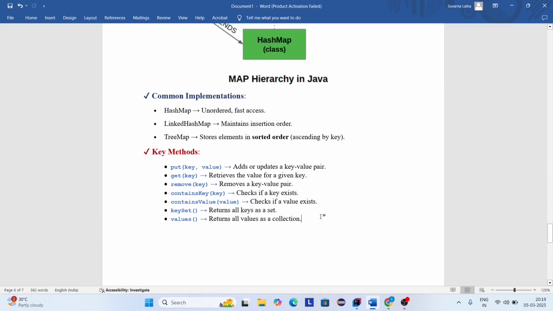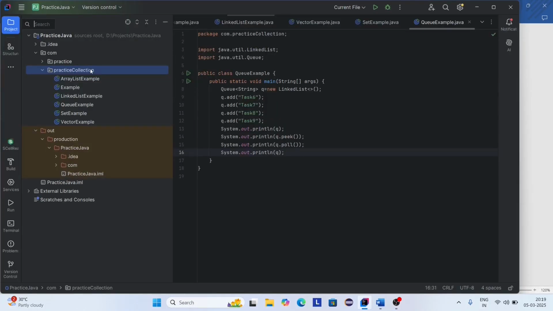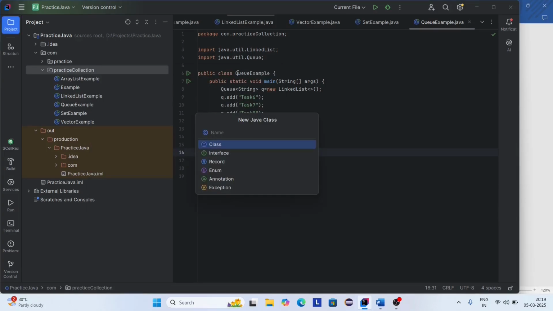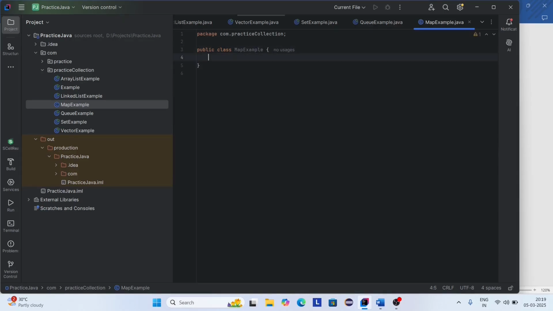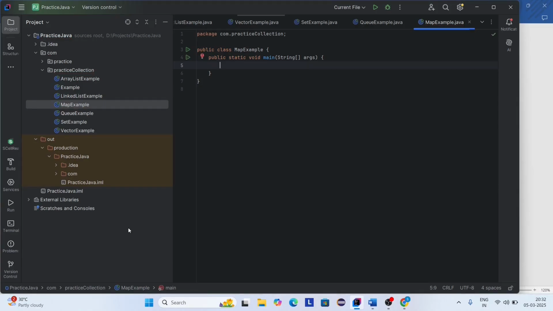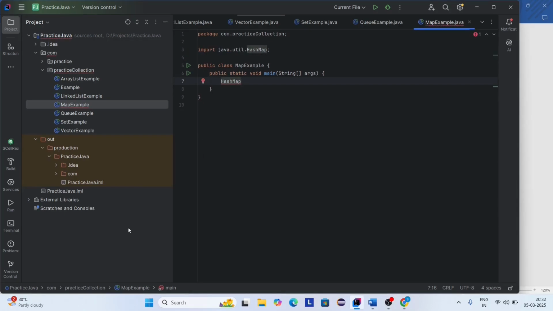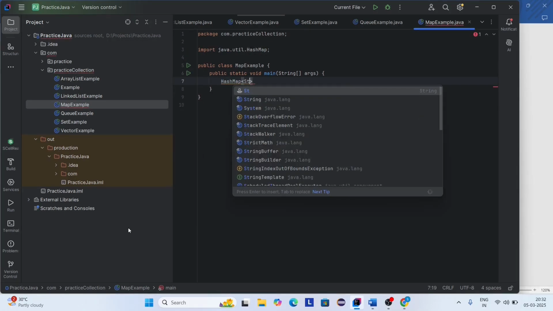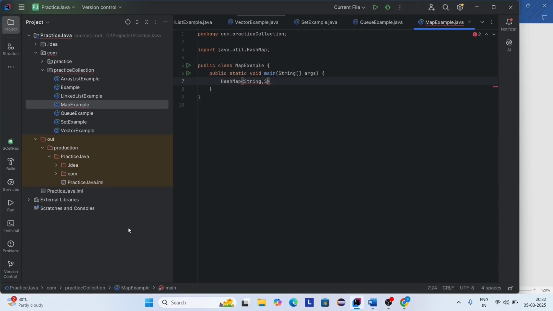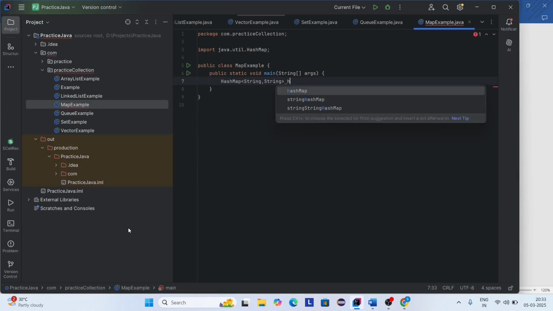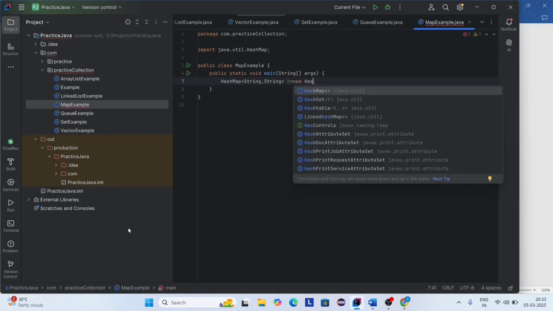Okay. Now we are going to do one example using all these methods. Now here I am creating a new class. The class name is MapExamples. So quickly I am creating one main method. Now here I want to create an object for HashMap. So here I am passing the type as String, which equals new HashMap.